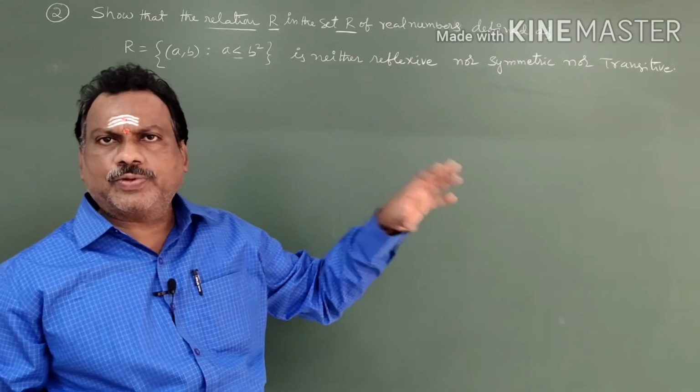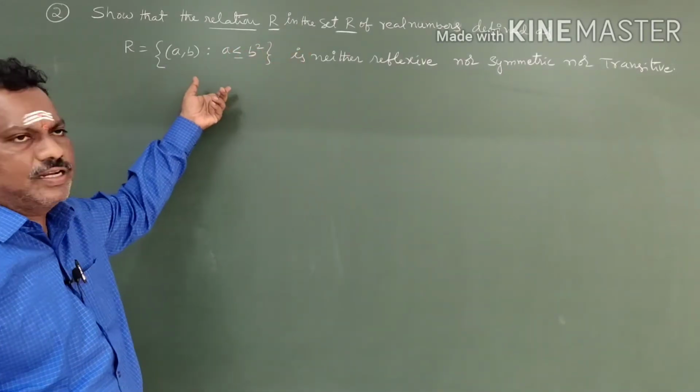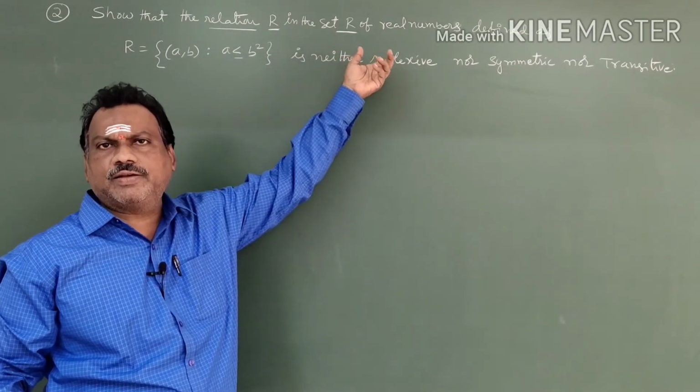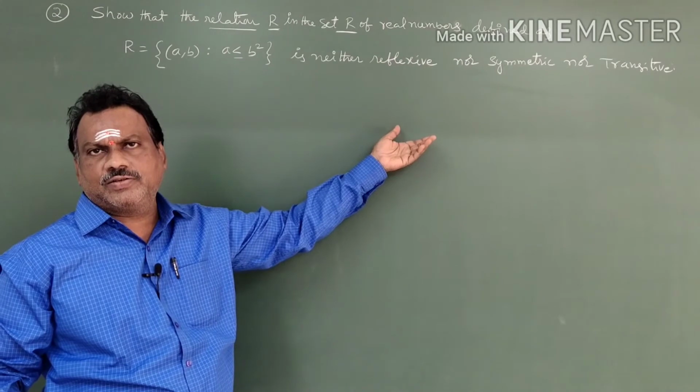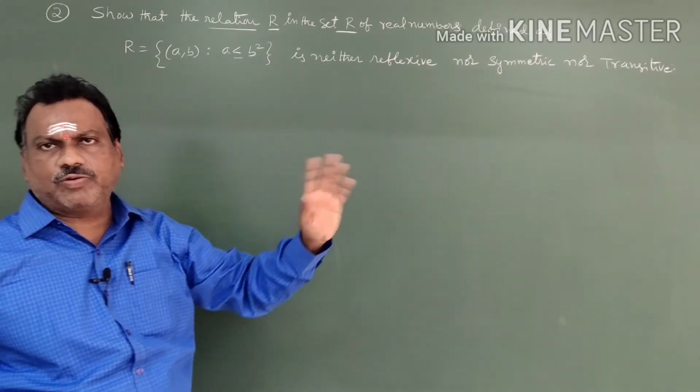Remember, this first R represents the relation, and the second R in the set R represents the real numbers. Don't confuse them. That we are going to prove. Given one set and a particular relation, we have to check in the real number system whether it is reflexive, symmetric or transitive.